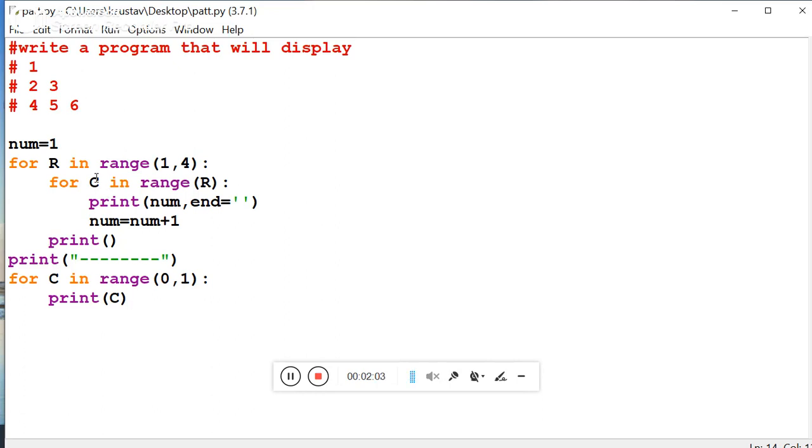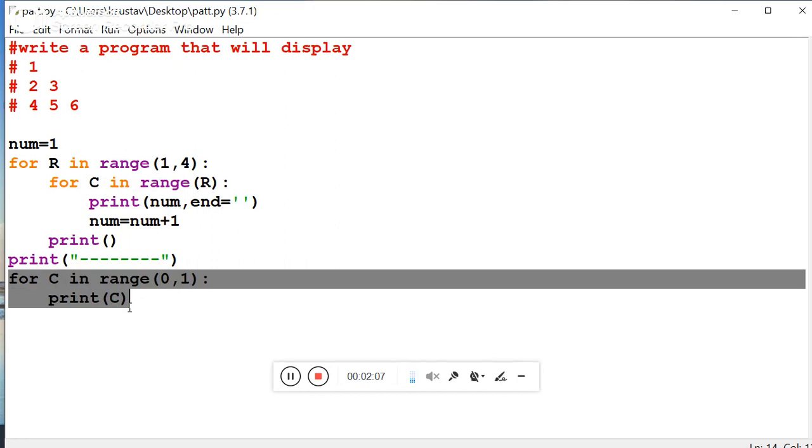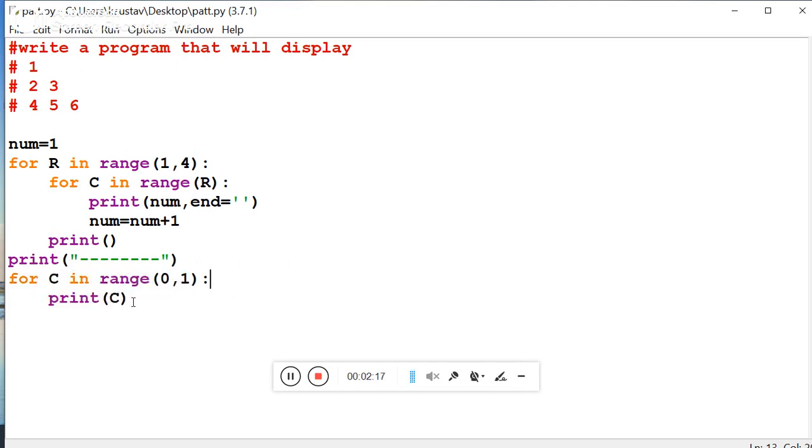So the value of C will be 0. It will look like this: for C in range of 0 to 1. Now if it is 0 to 1, how many times is this print command going to be executed? One time.